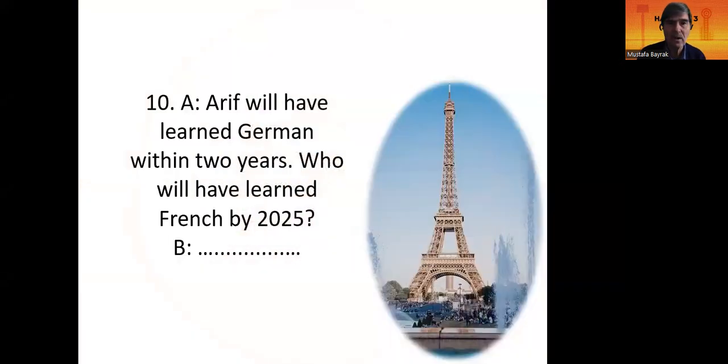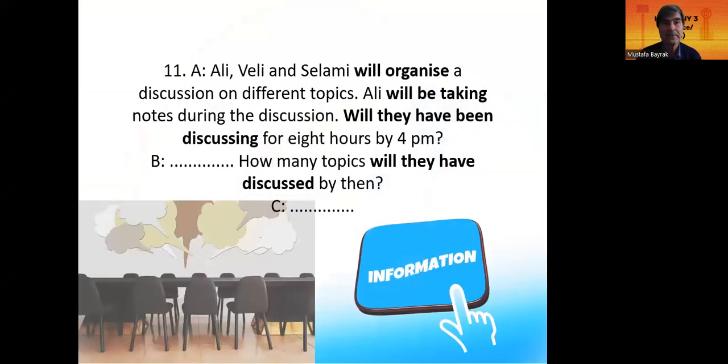Now, dialogue 10. Arif will have learned German within 2 years. Who will have learned French by 2025? Sebastian will have learned French fluently by 2025. 11. Ali, Veli, and Selami will organize a discussion on different topics.